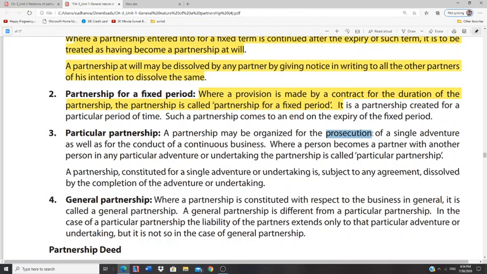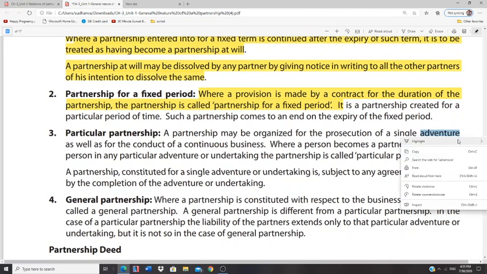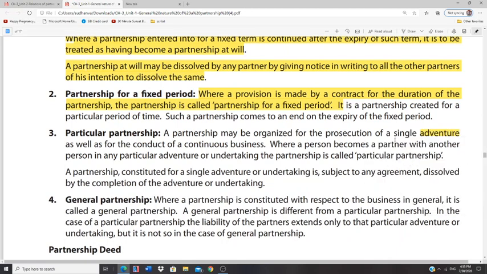In case a partnership has been organized for prosecution of a single adventure, adventure here means a particular business, a business taken up by the partners, and conducted continuously, in such a case it is called a particular partnership.